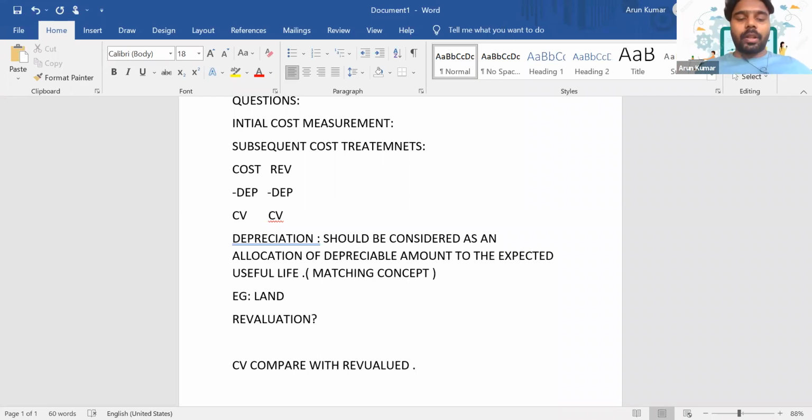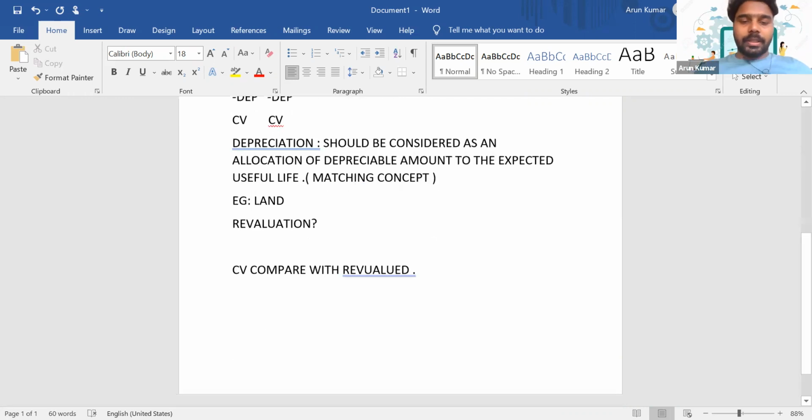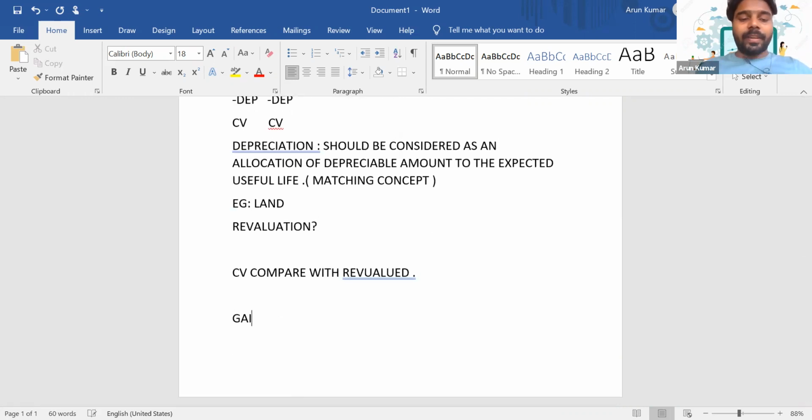So how will you calculate the revaluation? You have to find the carrying amount, that is cost minus depreciation. Then the carrying amount will get compared with the revalued amount. Let's say you have realized a gain. A gain means the carrying amount is lower than the revalued amount. The revalued amount is higher, so then it's a gain.